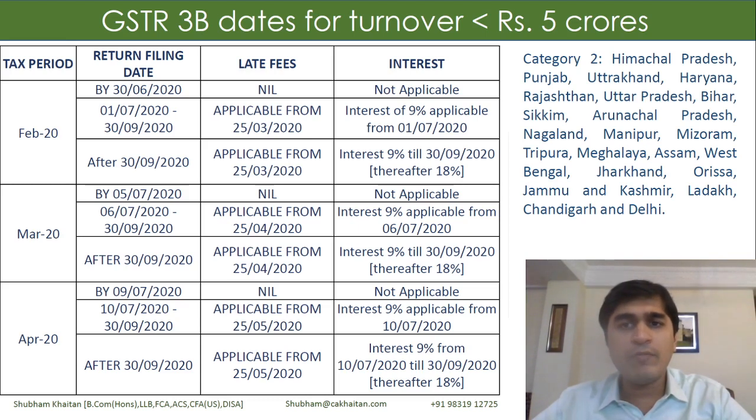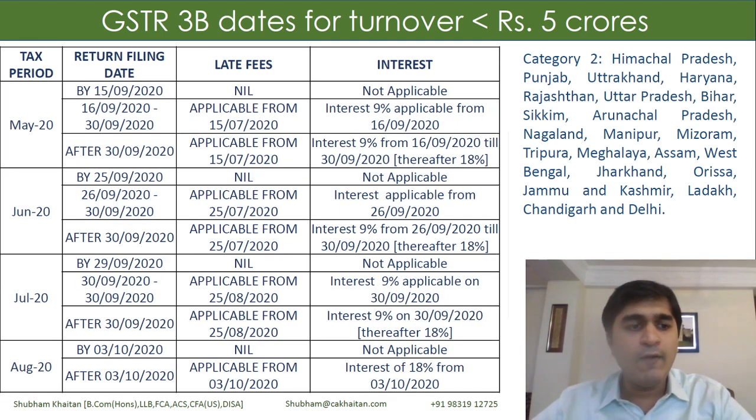Now, for less than 5 crores, for the second category of states, the principle remains the same with regard to levy of late fees and interest. Of course, the due dates have gone a little on the higher side here, wherein for March they have extended from 3rd of July to 5th of July. For the second category of taxpayers, for April it is 9th of July instead of 6th of July in the earlier case. Apart from that, the principle remains the same, so I'm not discussing that once again for the sake of not repeating it.